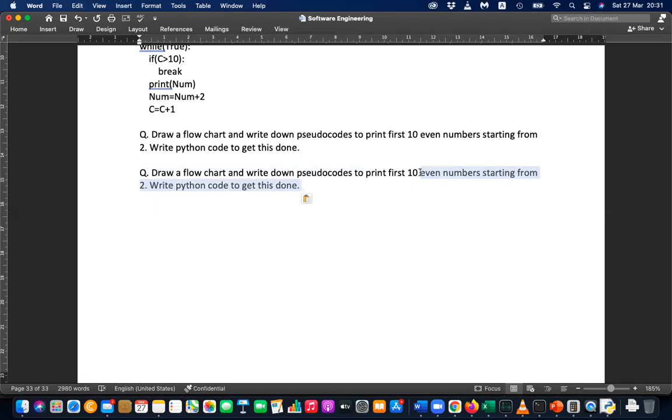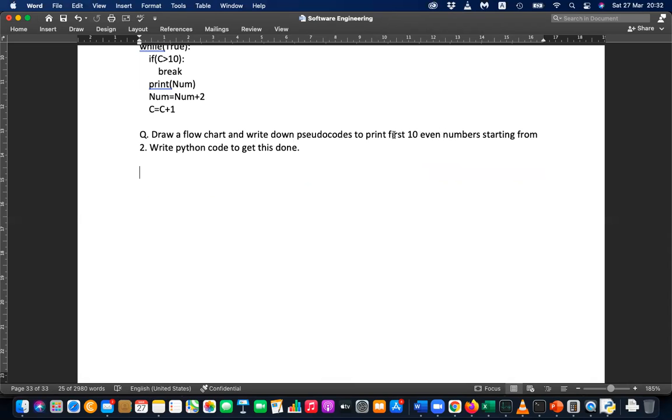Let's write it as one question: draw a flowchart, write pseudocode and Python code to print the first 10 even numbers, first 10 square numbers, and first 10 triangular numbers.